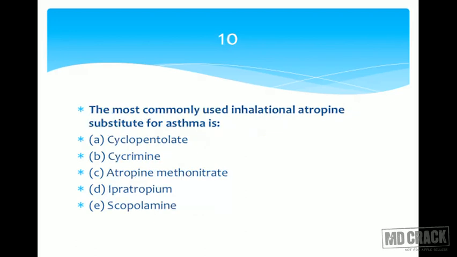Next is question number 10. The most commonly used inhalational atropine substitute for bronchial asthma is. Most commonly used, see, you have to take care of these simple words. They appear simple, but it's focusing on something. The most commonly used inhalational atropine substitute is. So you have to think about the atropine chapter and think, what are the atropine substitutes used in bronchial asthma? That's a better way of solving a multiple choice question.